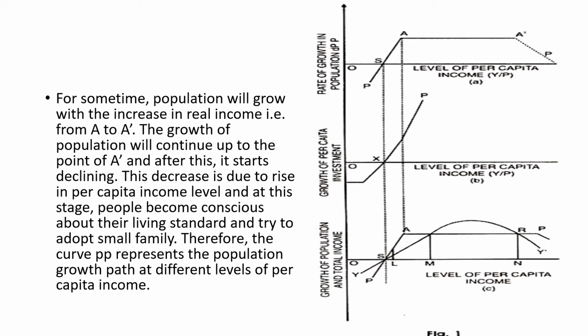So as a result, in order to take care of their standard of living, they will adopt a small family, and therefore the curve PP, which represents the population curve, will show its implications with regard to the movement of per capita income.